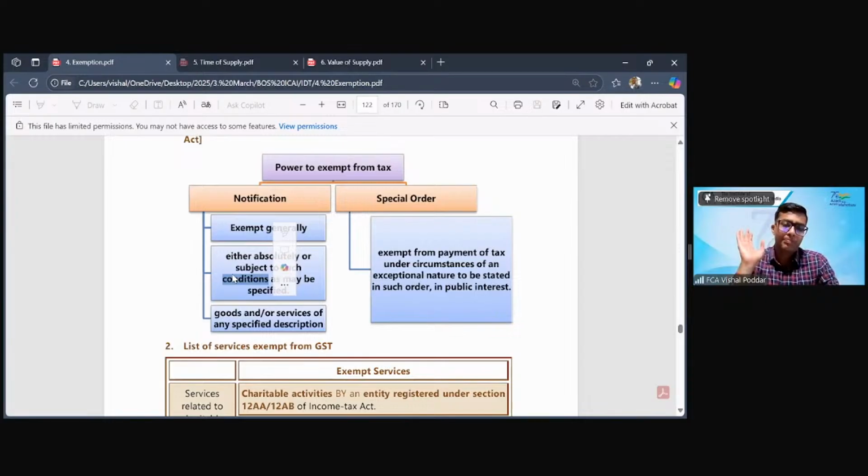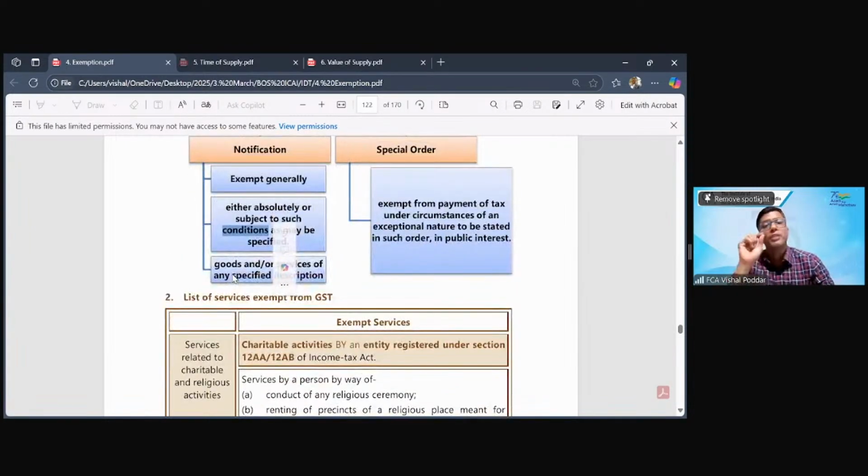Next, one more important point, which I think is not mentioned here: many times after the issuance of a notification or special order which gives the exemption, there is a need felt to clarify something in that notification or order. Let us say I give exemption saying agriculture is exempt. But tomorrow the question comes: a particular person running a plant nursery selling saplings, is that agriculture?